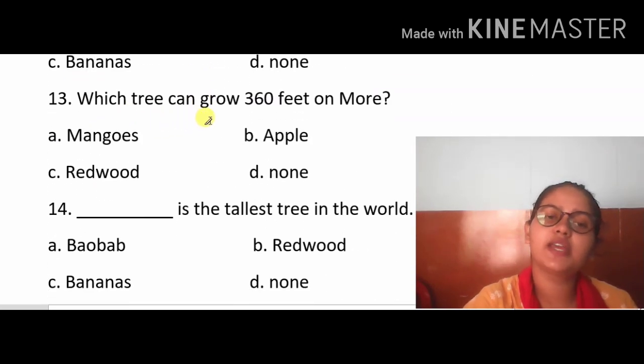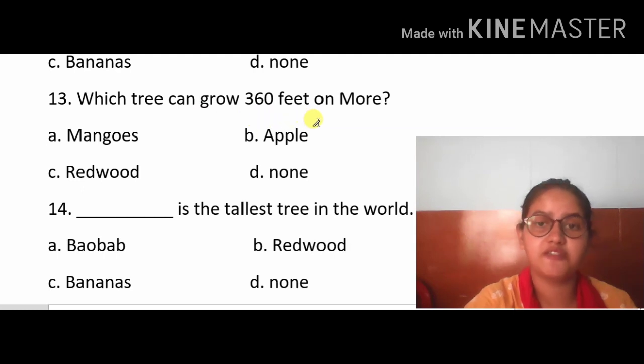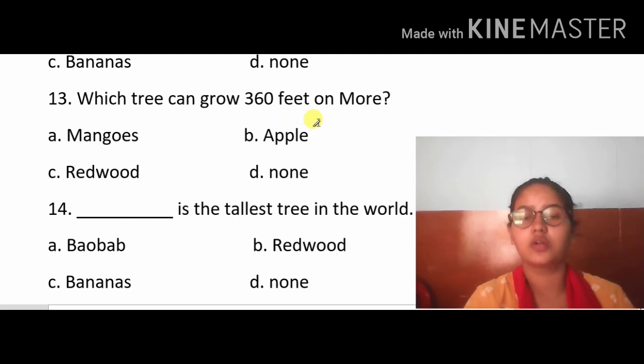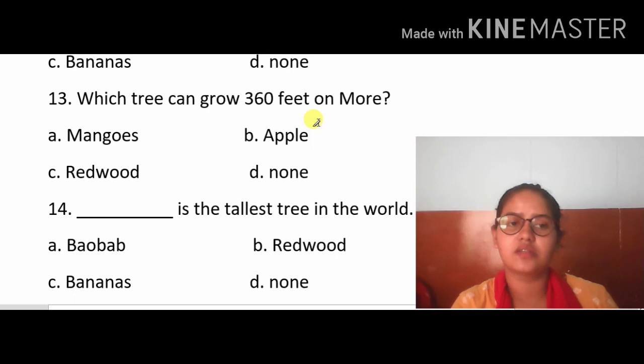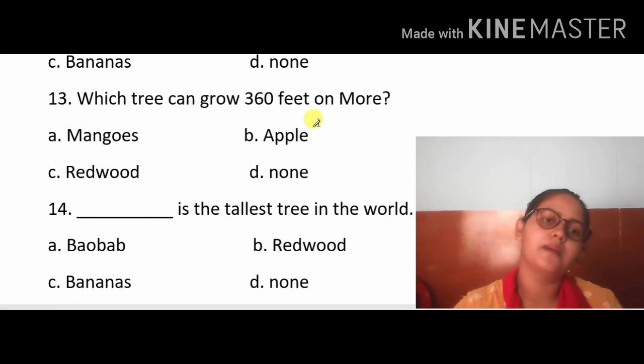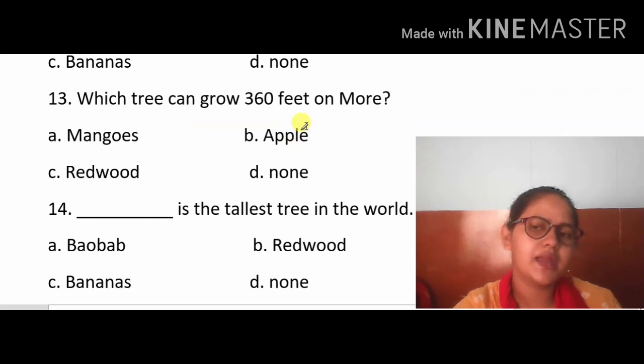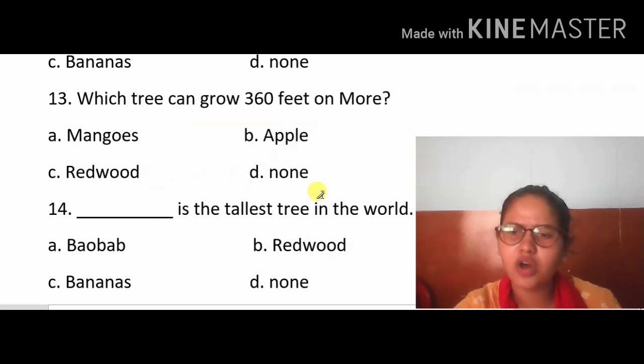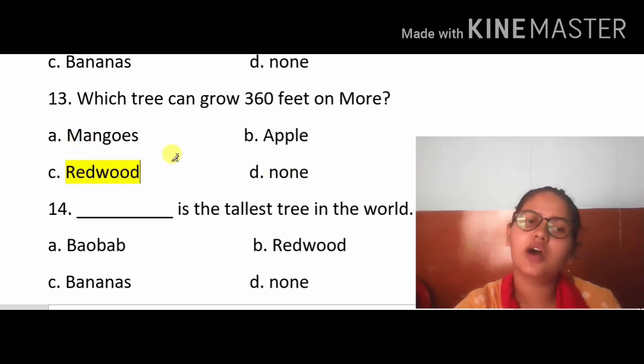Now, which tree can grow 360 feet or more? We should know which kind of tree it is. Mangoes or apple or redwood or none? Which one is the right answer of this 13th question? It's redwood. Okay, so we will take redwood.